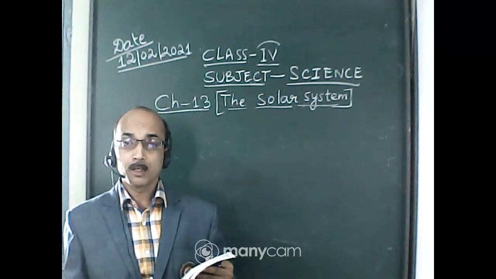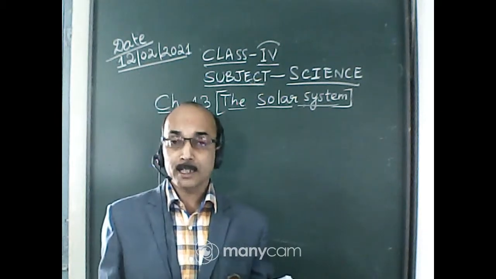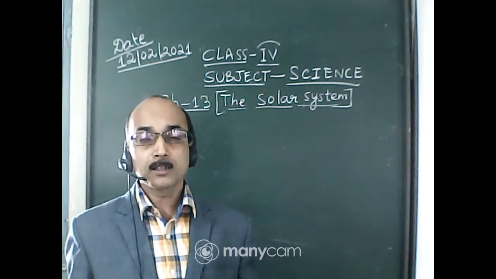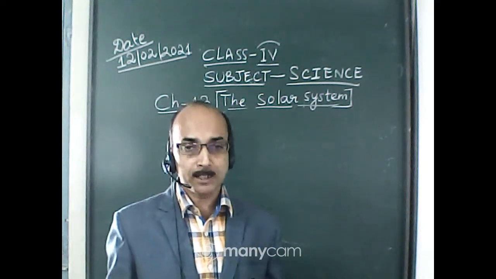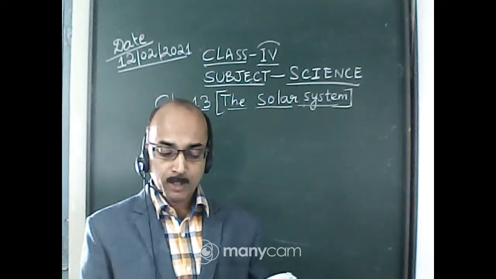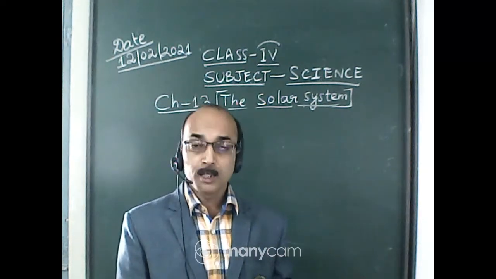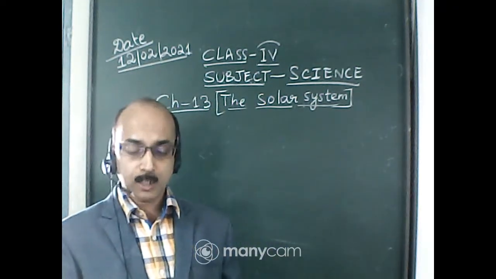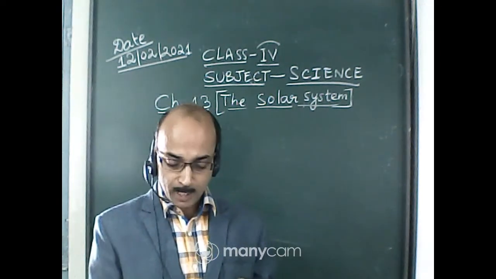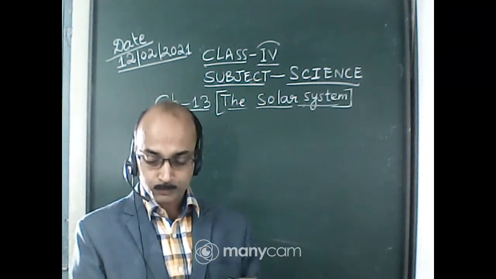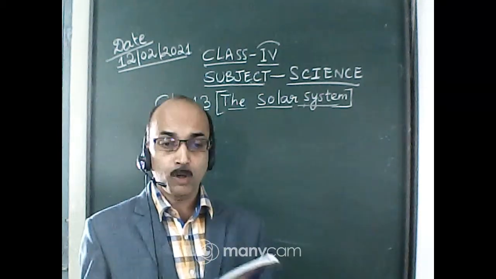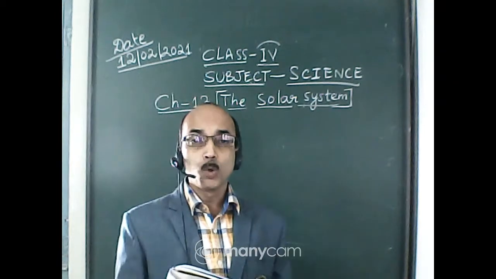We have studied the satellites. We have studied why the earth is called a unique planet. Then we have learned the structure of the earth. There are three structures: the crust, that is the outermost layer; the middle layer, that is mantle; and the inner layer, that is core.